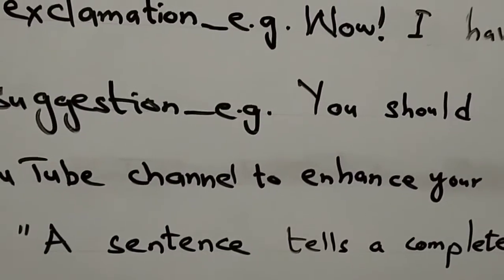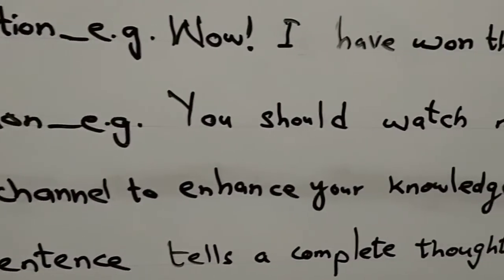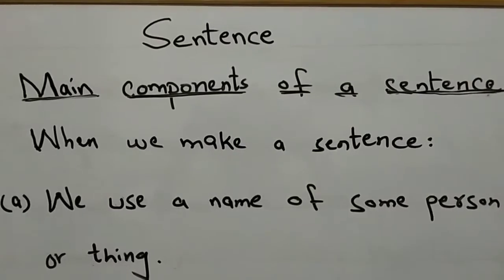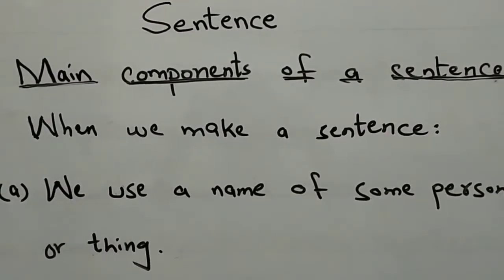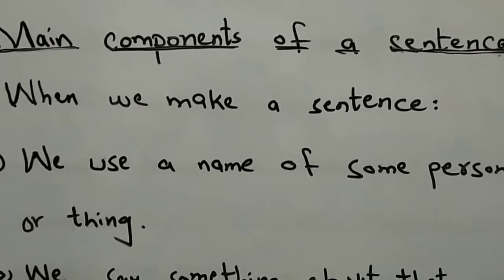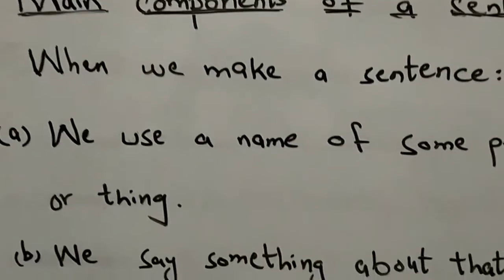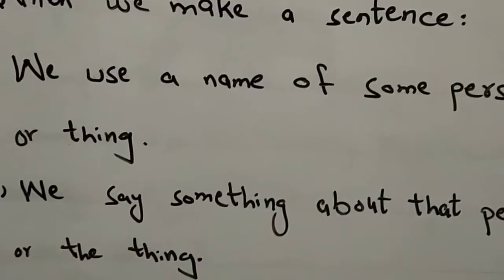But in all the cases it is very compulsory that a sentence tells a complete thought. Now see, what are the main components of a sentence? Guys, when we make a sentence, we use a name of some person or thing and we say something about that person or the thing.